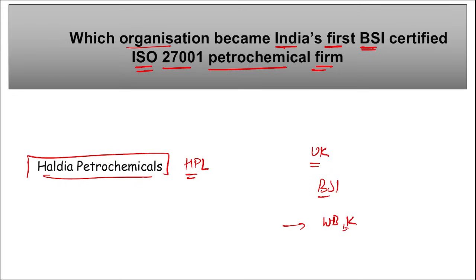This certification highlights the Haldia Petrochemicals commitment to a secure and reliable digital environment for a seamless exchange of information across their both internal as well as external stakeholders. Right? Mark this. So this first BSI certified ISO 27001 petrochemical firm is Haldia Petrochemicals Limited.